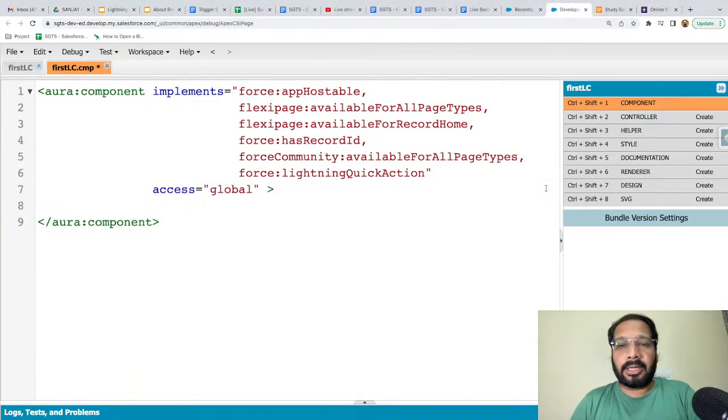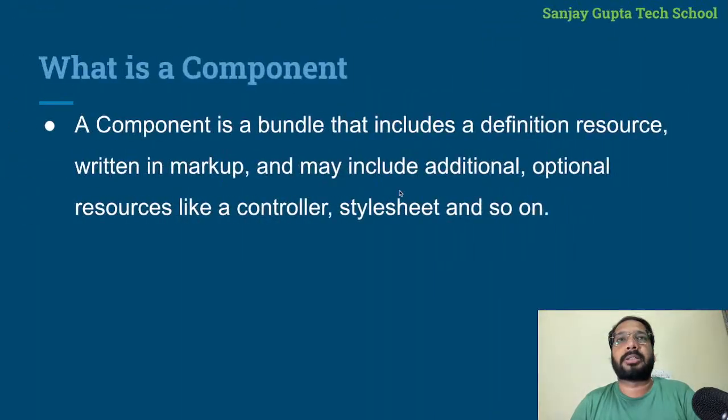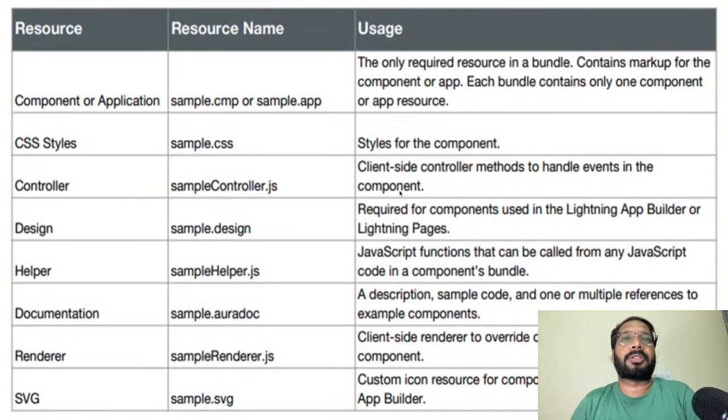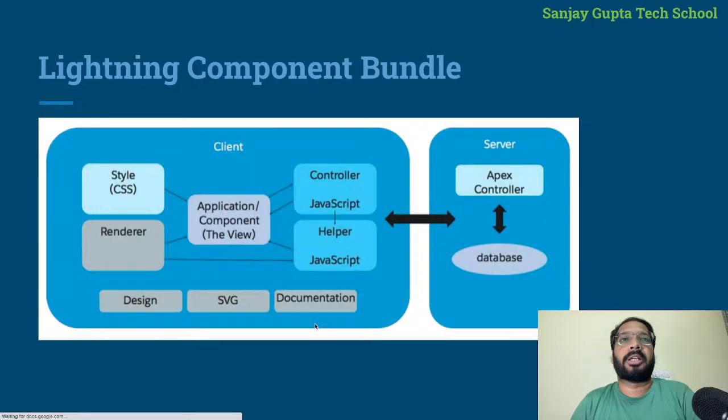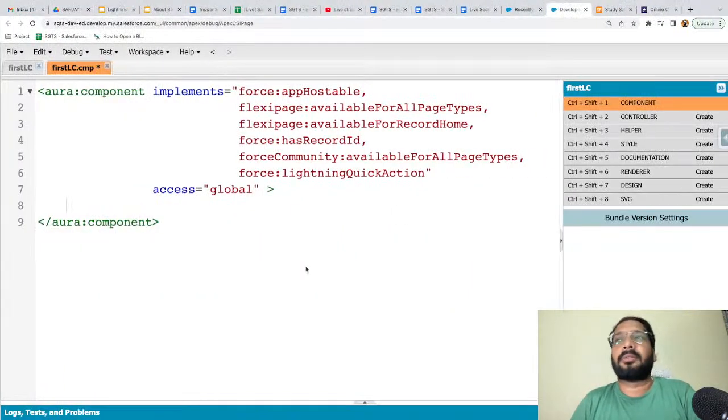Now if you see on the right hand side, all these 8 files are available which we discussed earlier. If I take you back, these are a total of 8 files. With the diagram also you can see we have a total of 8 files, and those 8 files are available here. Right now we are on the component file by default. Here you will be writing all the code which will be rendered on the UI, or you can say on the browser. And all the UI in Salesforce basically renders on the browser.